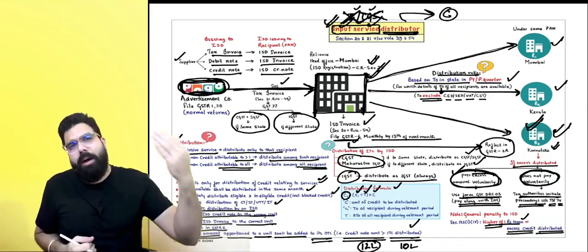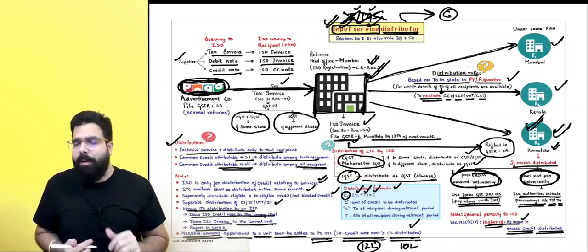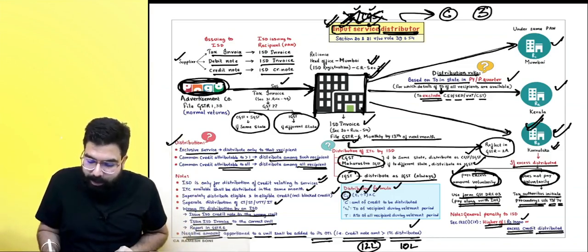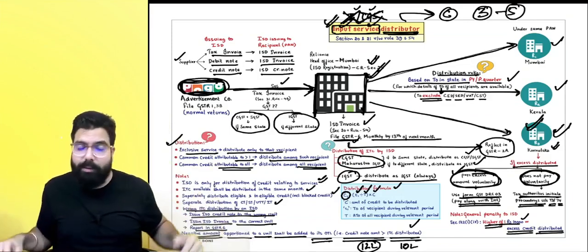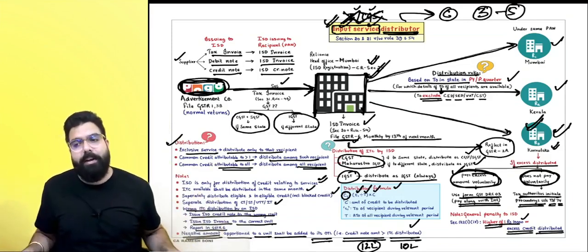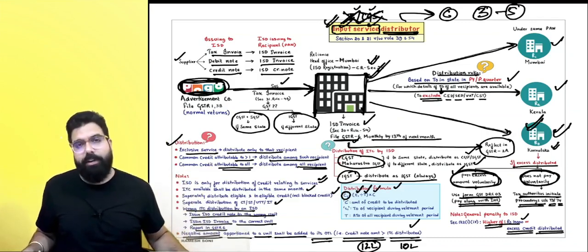Sometimes they ask one small question on job work. Sometimes they ask on ISD. But you can expect either of them, say 3 to 5 marks, in the exam, either out of ISD or out of job work. A 3 marks question can be expected in the exam. Here I will stop my revision on input service distributor.